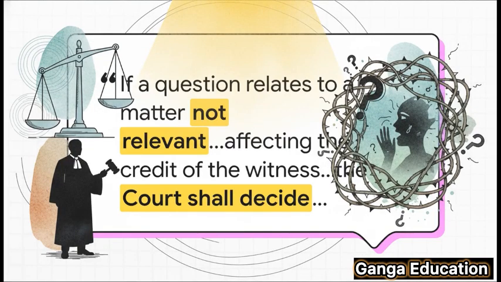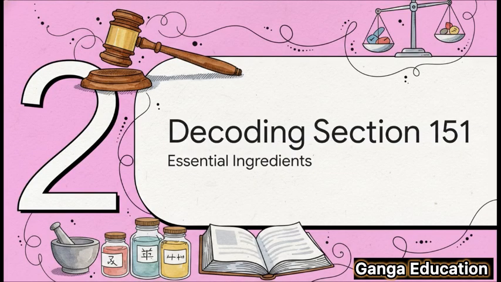Let's look at what the law actually says. In simple terms, here's what it means. If a lawyer asks a question that isn't directly related to the case, and its only purpose is to damage the witness's character to make them seem less believable, the court gets to decide if the witness has to answer it or not.